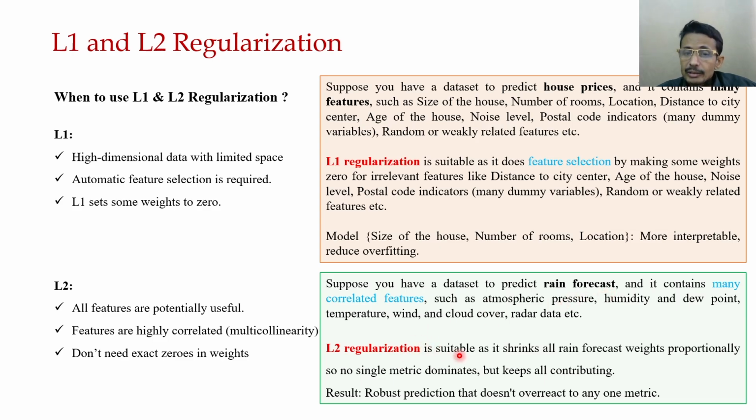So L2 regularization is suitable here, since it shrinks all the rain forecast weights uniformly, so that no single metric dominates but all keep contributing. And so we can get a robust prediction that doesn't overreact to any one metric. So these are the two examples that help us understand when we use L1 regularization and when we use L2 regularization.